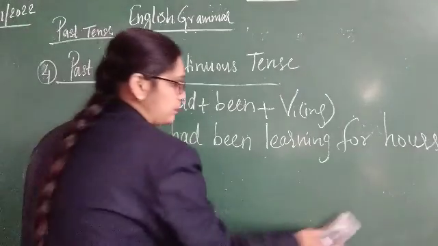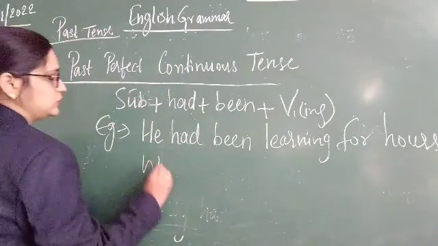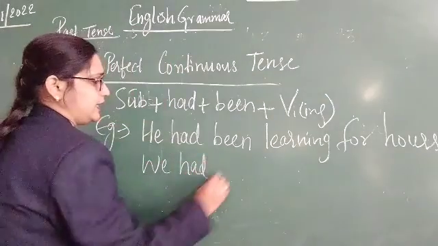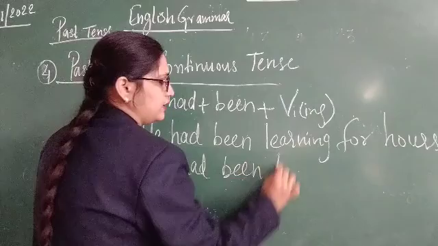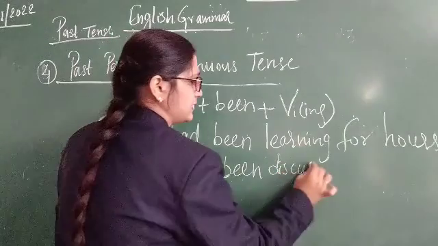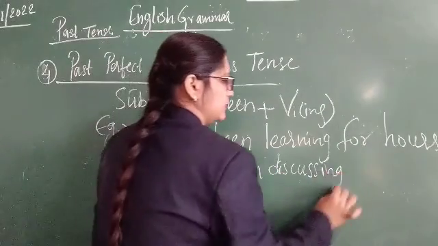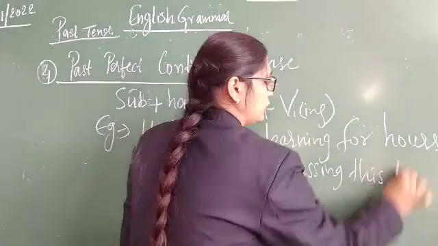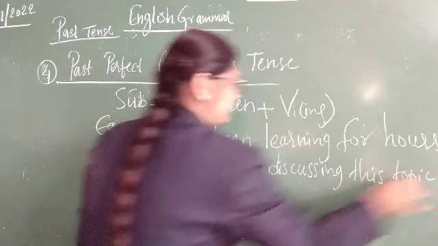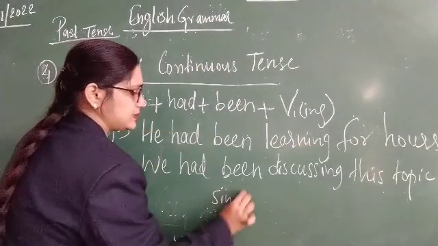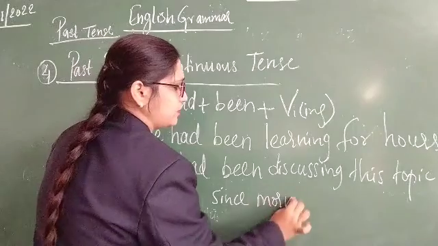Okay, another example. We had been discussing this topic since morning.